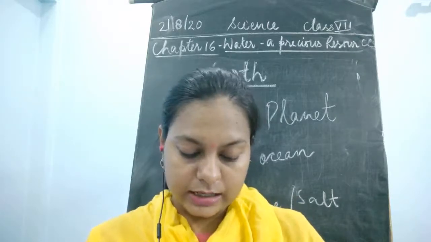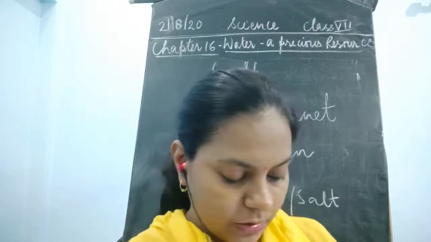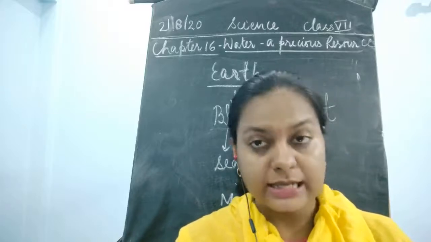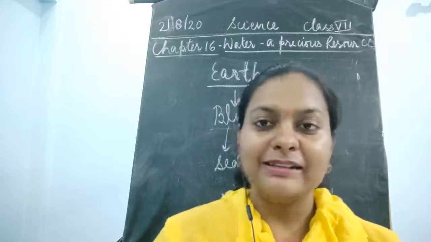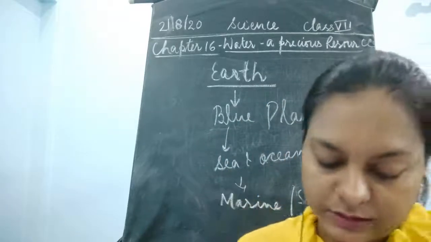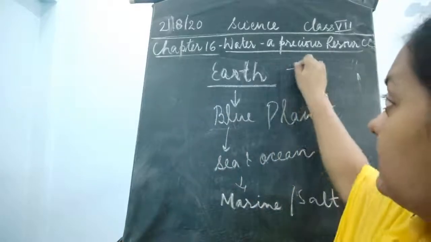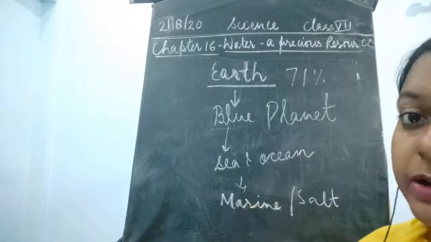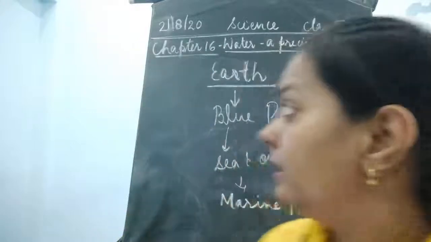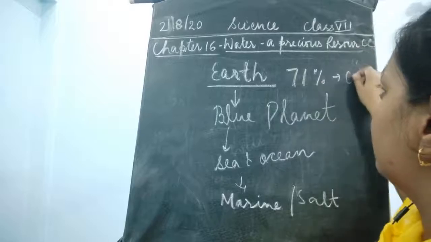Okay, so I'll help you understand what is given in the next paragraph, which is how much water is available. Look at the picture of the earth taken from space. Why does this appear blue? Surely you can guess. Yes, it is because of the blue color of the water bodies present on the earth's surface. Now, you are aware that 71% of the earth's surface is covered with water.